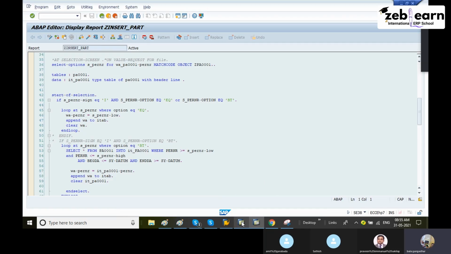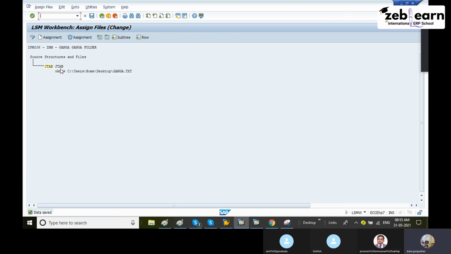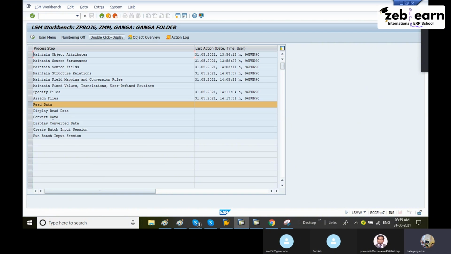Okay, now I'll show you. This is only JTab, nothing but the same file path we entered. The same file path automatically attached here. That is step 8. Next, step 9, read data. It will read from that particular file how many records there are. Execute here.